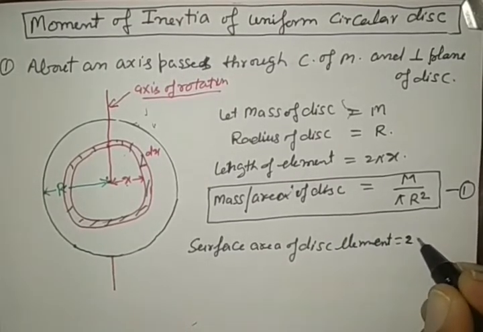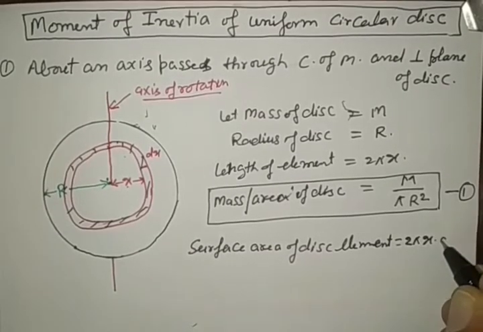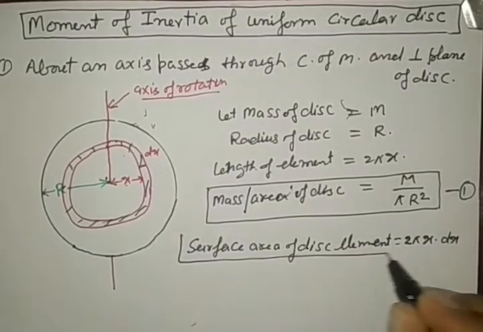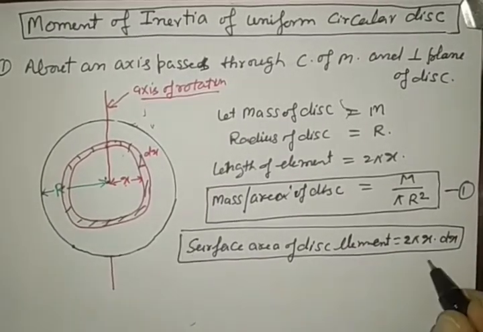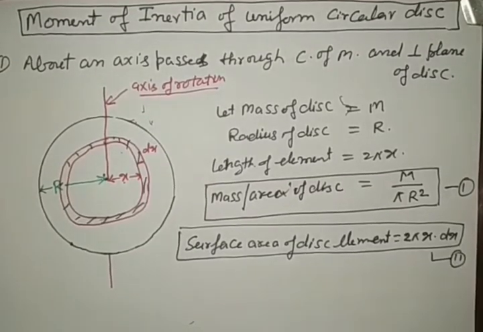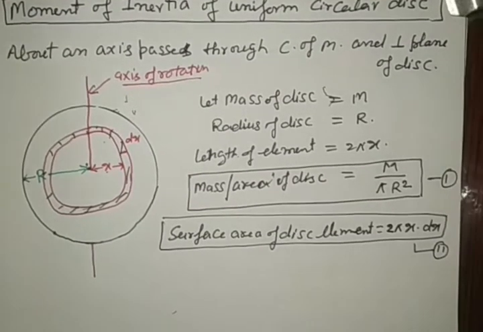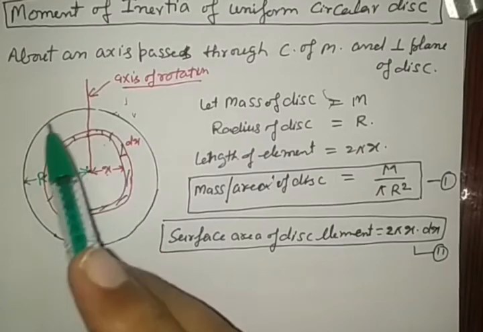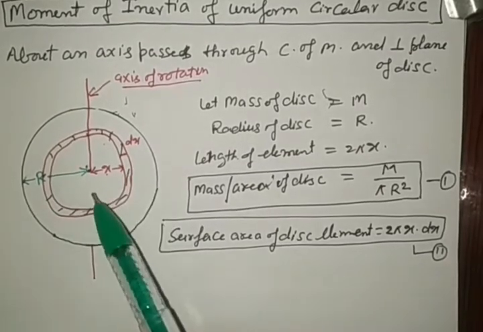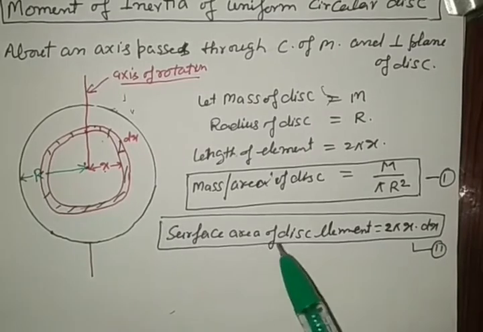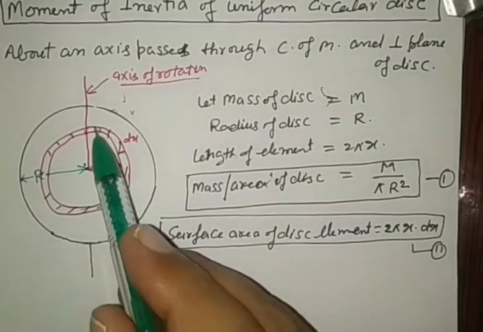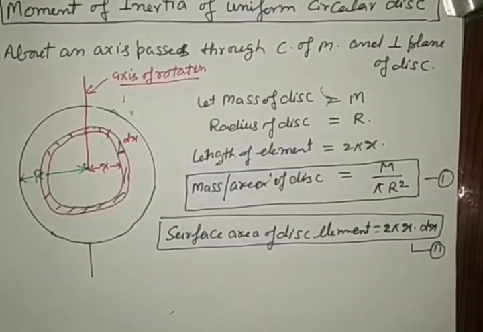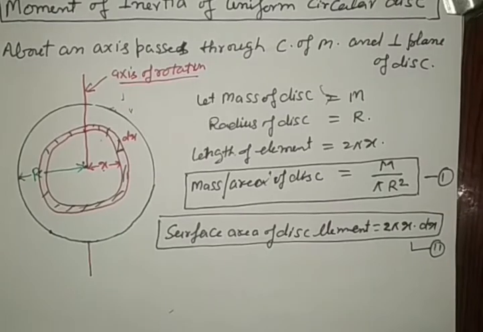So we may write length 2 pi x into thickness dx. It is represented by equation number 2. See carefully, two terms. Mass per unit area of the disk: M is the mass, total surface area of the disk is pi R square, so M by pi R square. Surface area of the disk element is 2 pi x into its thickness dx, so 2 pi x dx.